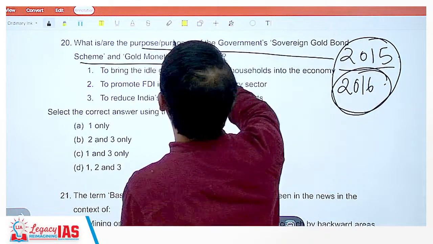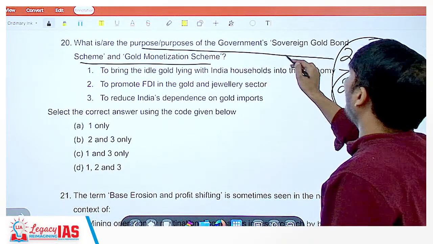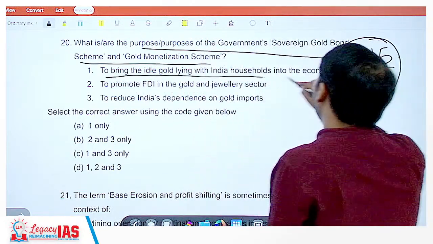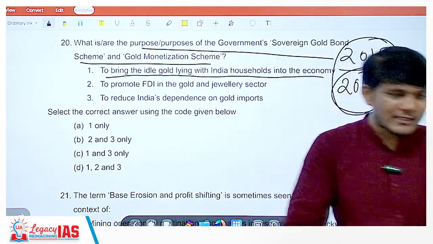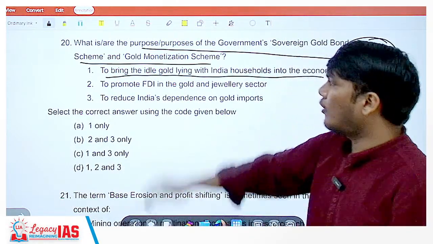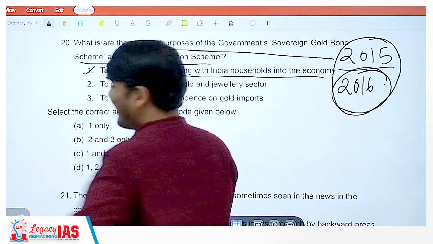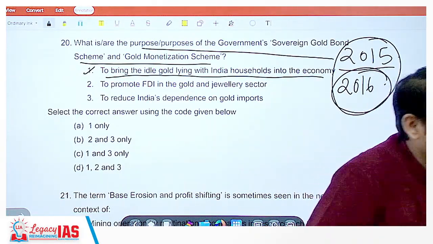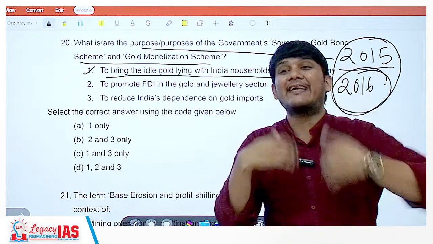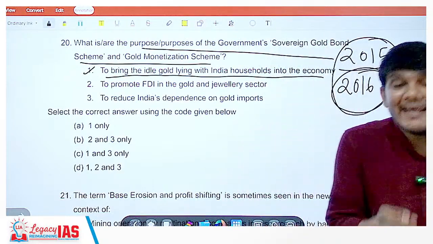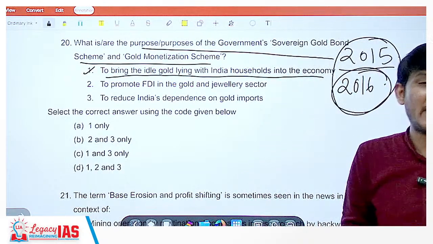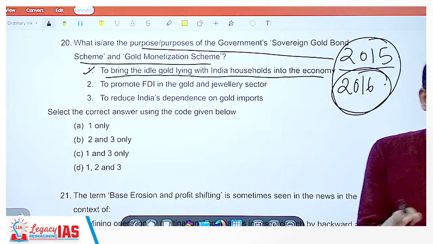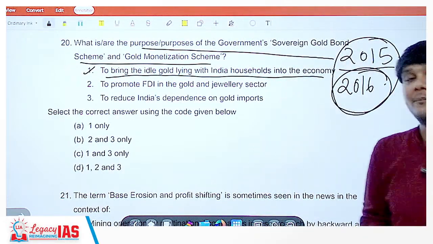What are the purposes of the government's sovereign gold bond scheme and gold monetization scheme? To bring the idle gold lying with Indian households into the economy? Yes, gold is lying there. Bring it into the economy through the gold bond scheme. There is a negative of that, because the gold may be lying in the form of necklaces, bangles. It has making charges also, designs, and you like it, there is a design to it, there is a making charge of 20% plus, so on and so forth. So you cannot simply convert it into gold biscuits or gold coins and save it and bring it into the Indian economy. That was one of the biggest challenges of this scheme.